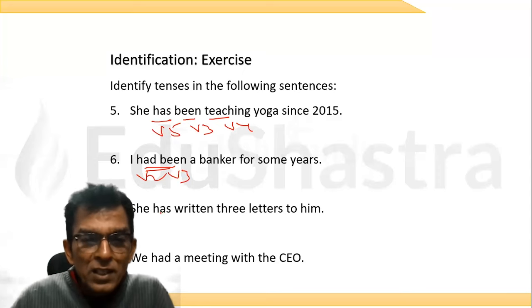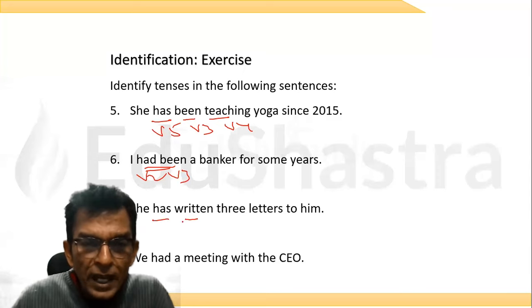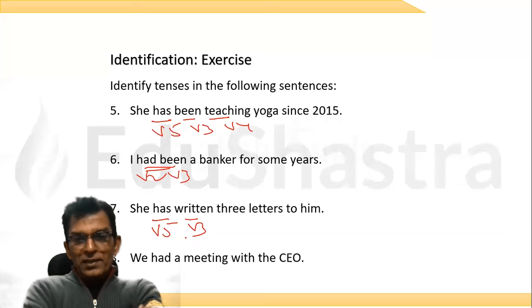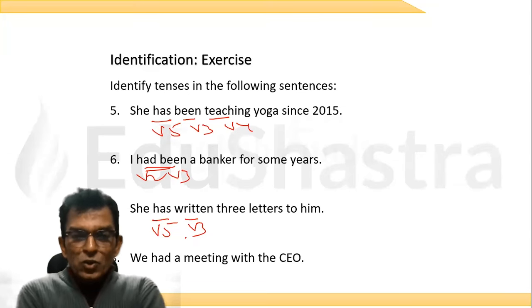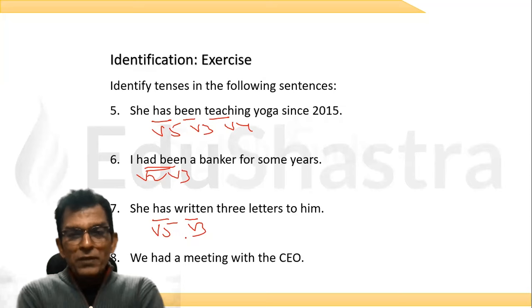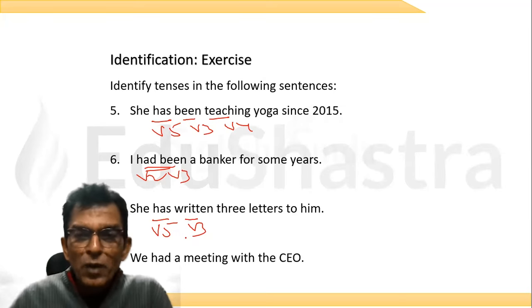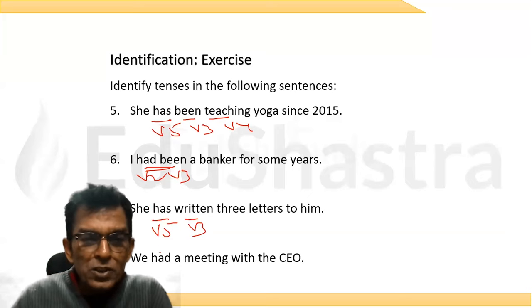Now, what about this? She has written three letters. Has written. V5, V3. What is the tense? Present perfect. Absolutely. Very nice. Ronak, bahut badhiya beta. Saraswati, bahut badhiya. Bahut acha.